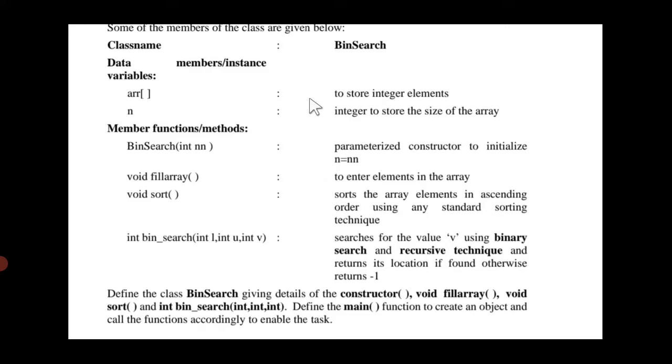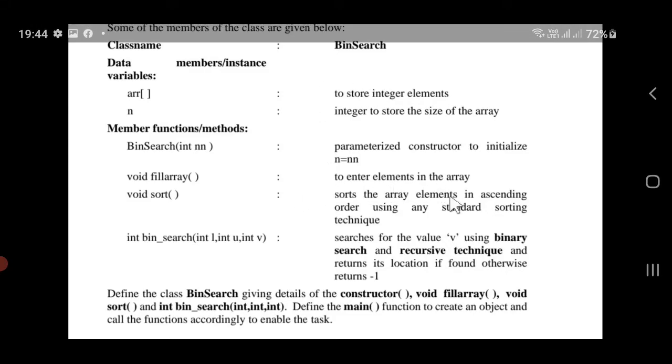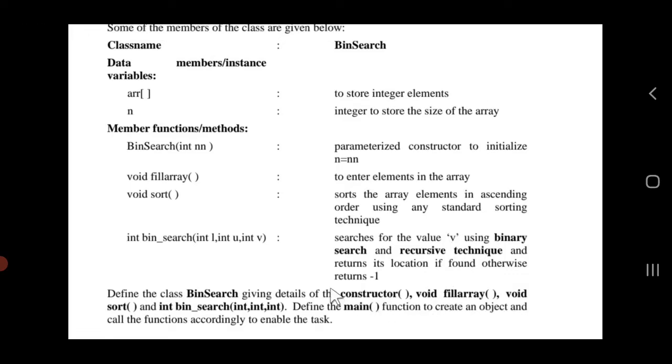Fill array is here. To enter elements in the array, then we have to write void sort, int bin search, define the main function to create an object and call the function accordingly. So students, please practice it hard, how to design a class, how you can input the data, how you can display it, because these are the regular things you can see everywhere.